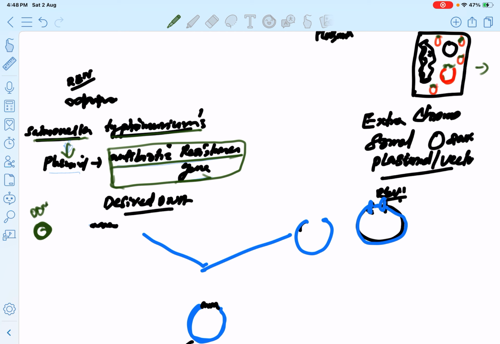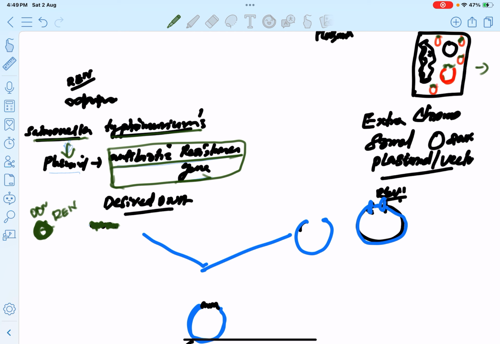From the donor DNA we cut a small portion of desired DNA with the help of the enzyme restriction endonuclease. So this is the desired DNA. The plasmid of Salmonella typhimurium possesses a number of antibiotic resistant genes. A small antibiotic resistant gene is cut with the help of the restriction enzyme. So this is the antibiotic resistant gene. And we have to transfer the desired gene into a host cell. Bacterium produces large quantities of the antibiotic resistant gene.